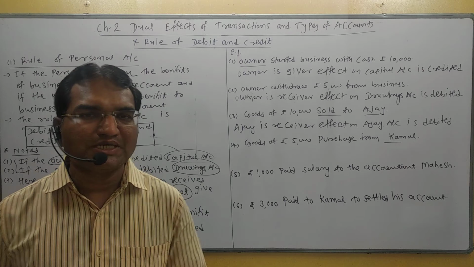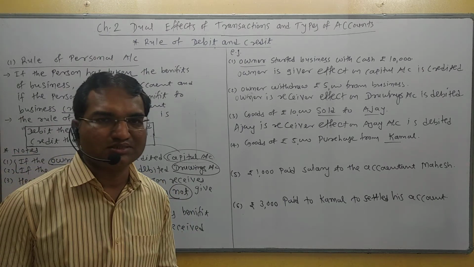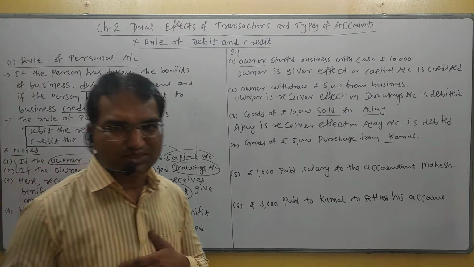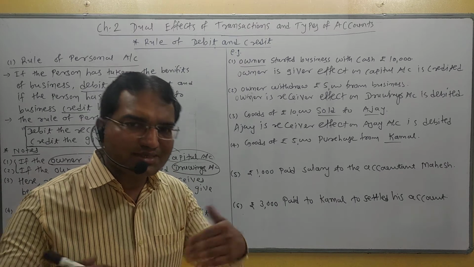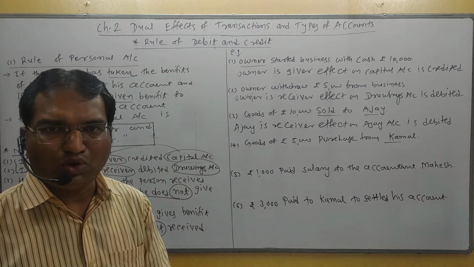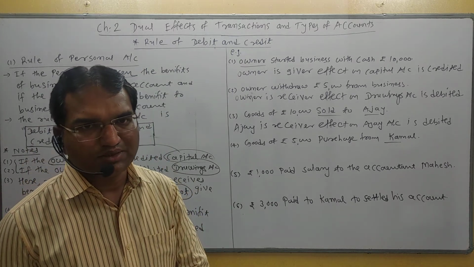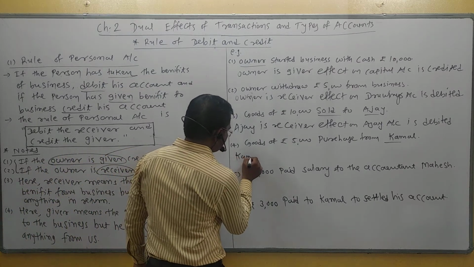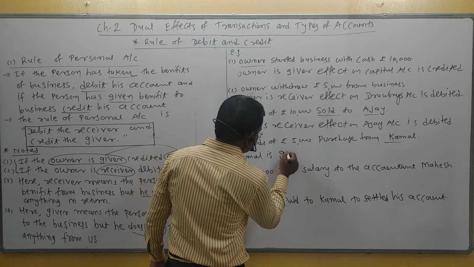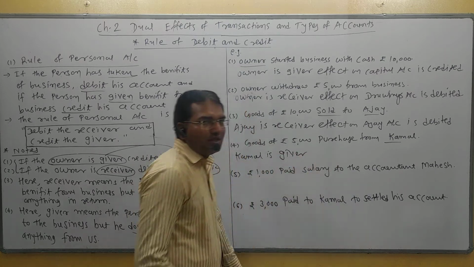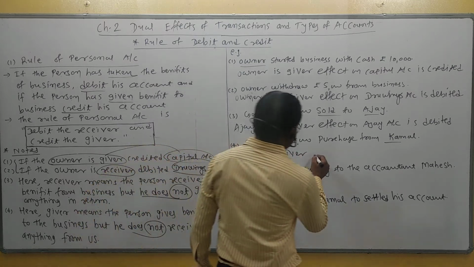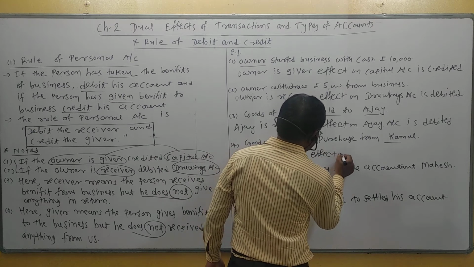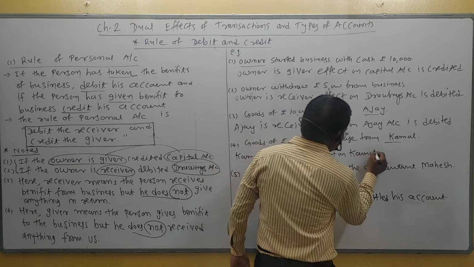Number 5, goods of rupees 5,000 purchased from Kamal. Here we purchase goods from Kamal. That means Kamal gives goods to us, but he does not receive anything from us at present. So in this transaction, Kamal is the giver. Effect on Kamal's account.